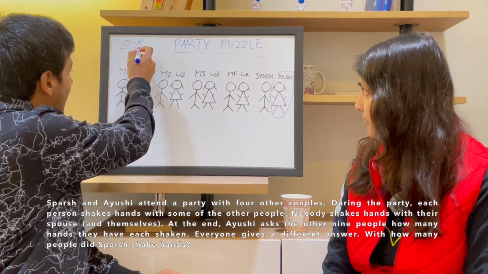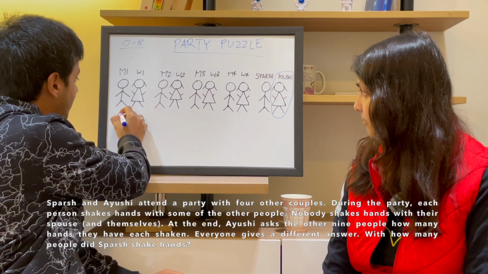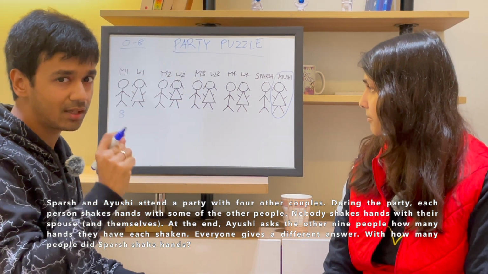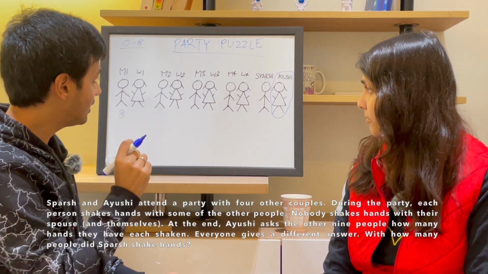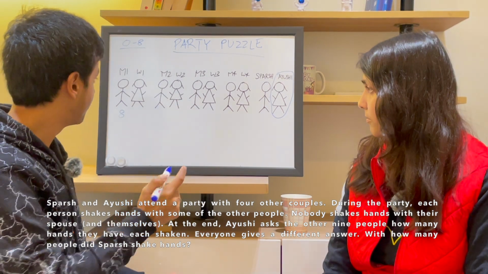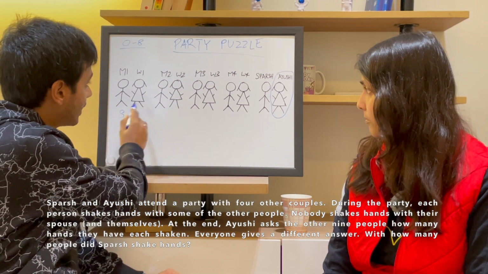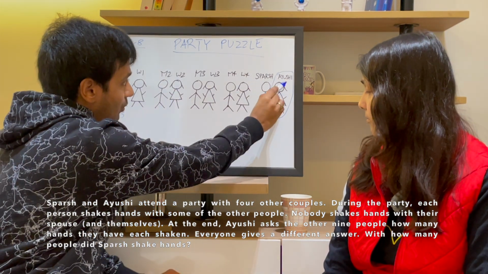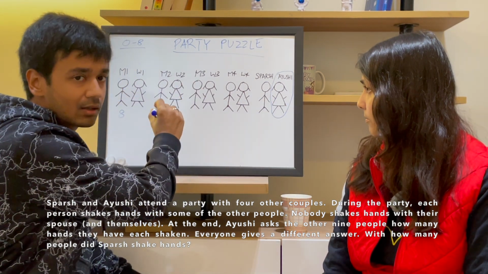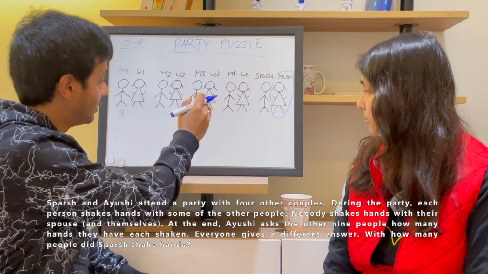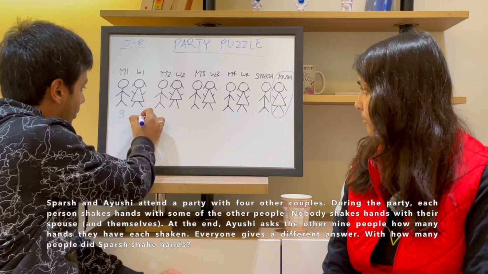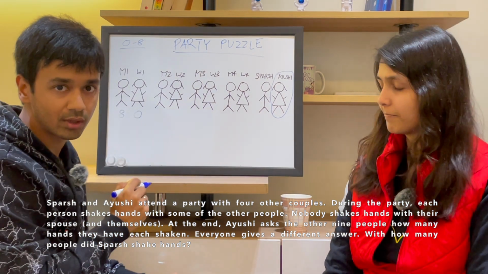Let's say that M1 shook hands with 8 people, the maximum that's possible. Let's now think what this means for who could have shaken hands with nobody, 0. M1 shook hands with 8 people, that means all of these 8 people. Therefore, none of these 8 people could have shaken hands with 0 people. Therefore, his wife is the one who shook hands with nobody. So 8 and 0 have to go together.